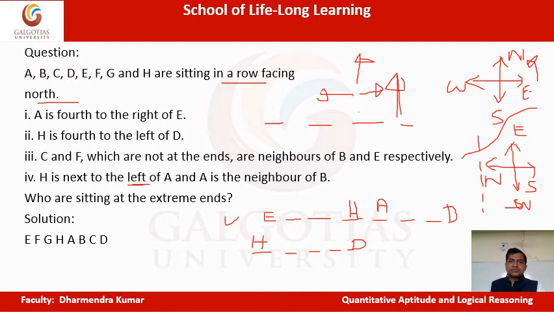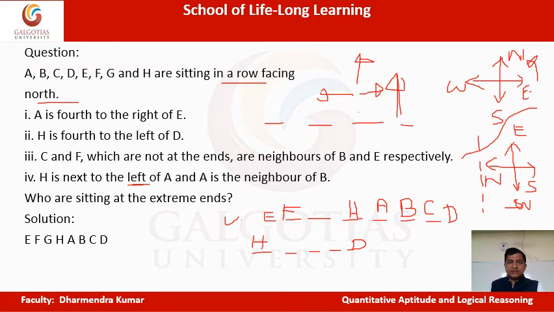So H is to the left of A, and A is the neighbor of B. Now B can come on the left side or right side, but since H is already on the left side, B will be on the right side, correct? Now comes C and F, which are not at the ends, neighbors of B and E respectively. C is the neighbor of B, so C will come here. And F is a neighbor of E, so F will come here because they are not at the ends.